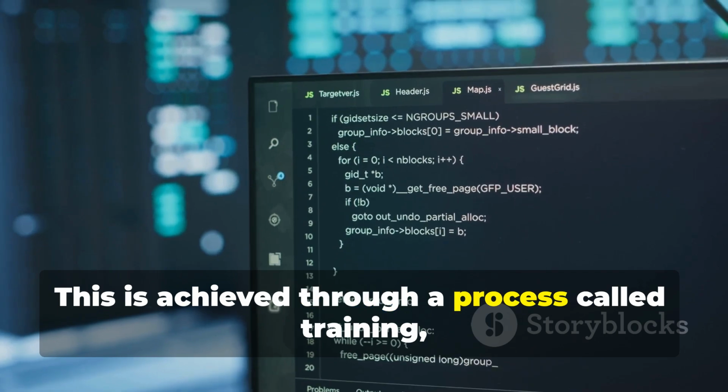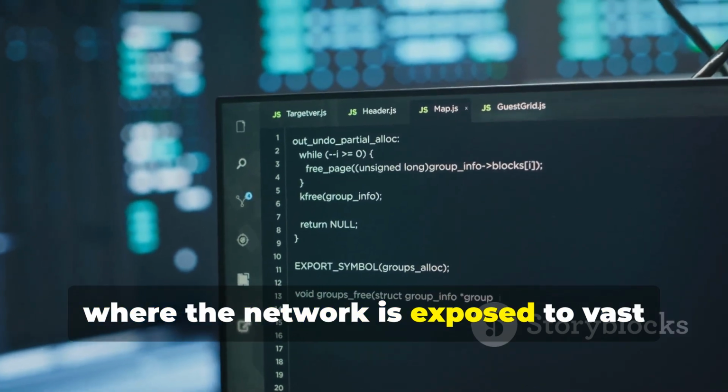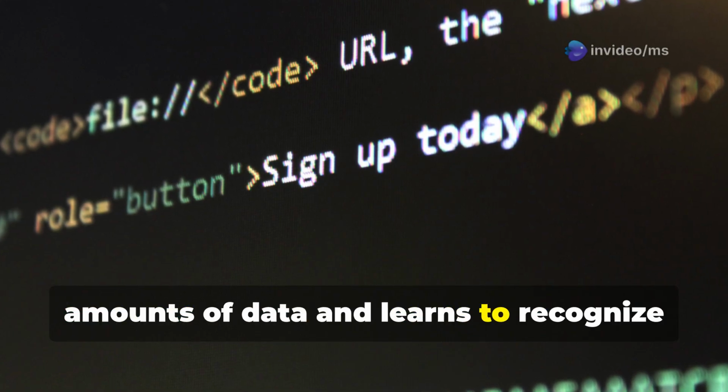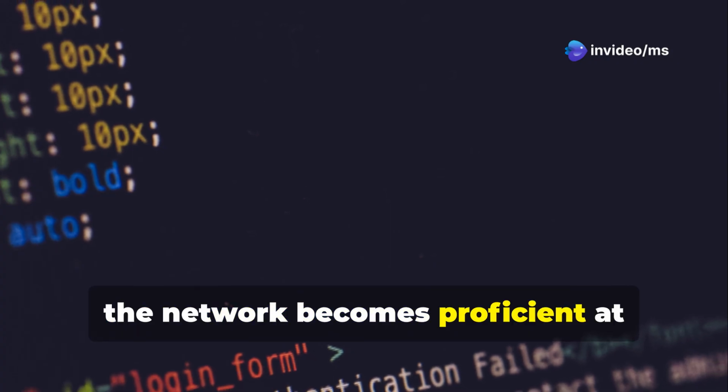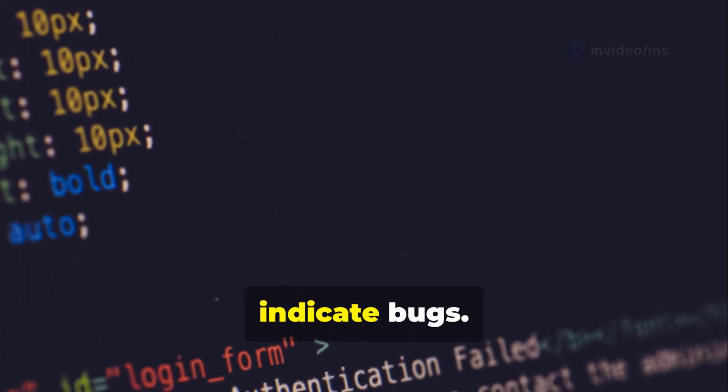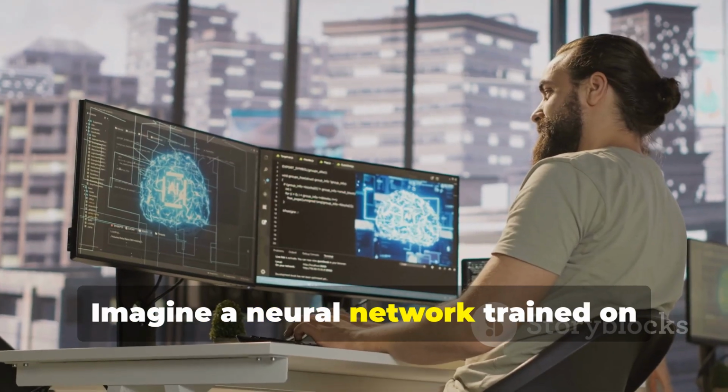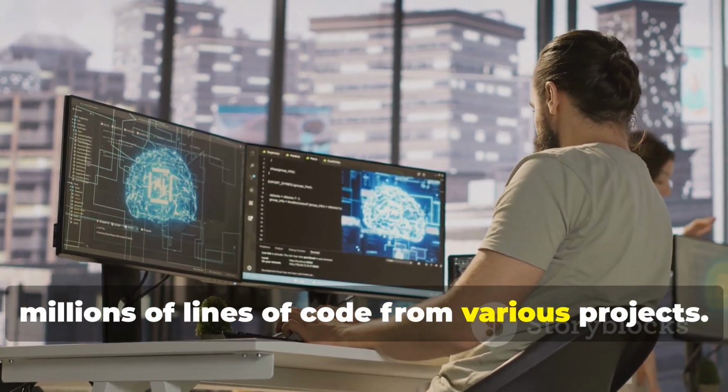This is achieved through a process called training, where the network is exposed to vast amounts of data and learns to recognize patterns and anomalies. Over time, the network becomes proficient at spotting irregularities that could indicate bugs. Imagine a neural network trained on millions of lines of code from various projects.